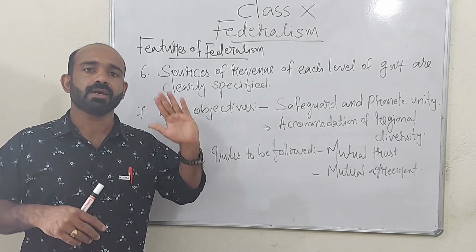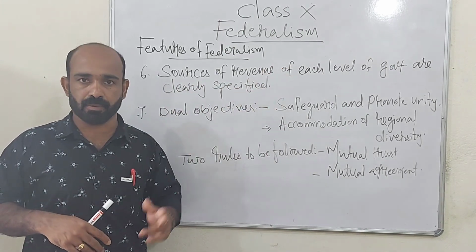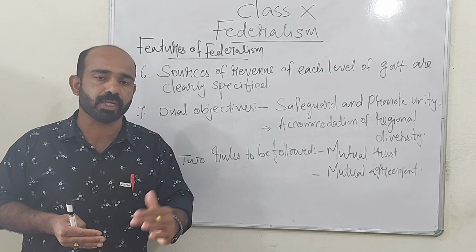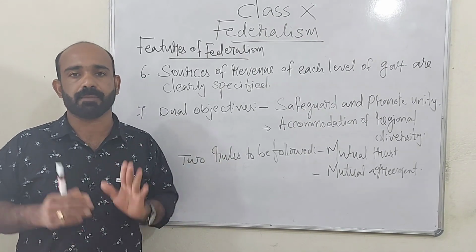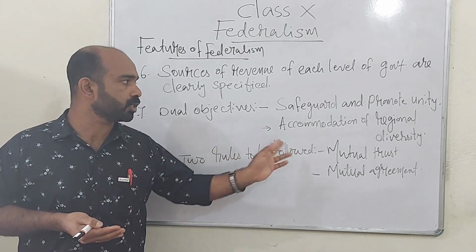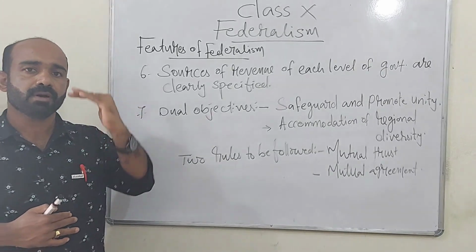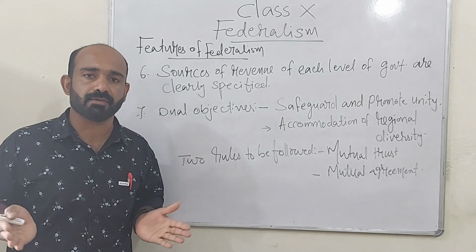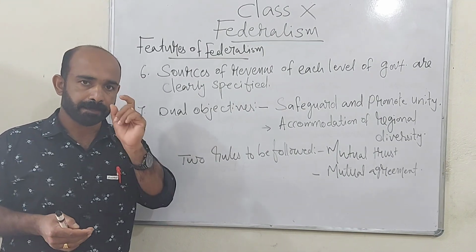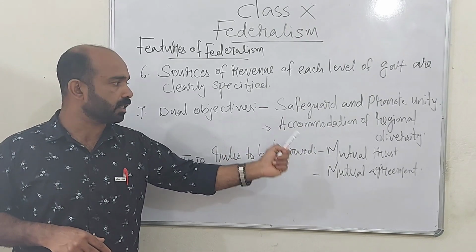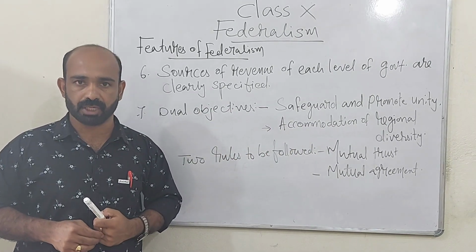Then only what is possible, unity will be possible. So accommodation, arrangement of proper area or living space for all types of people in a nation. That is called accommodation of regional diversity. So when a country moves or shifts from a unitary level of government to a federal nation, that country will have two aims. One is safeguard and promote unity, another one accommodation of regional diversity.